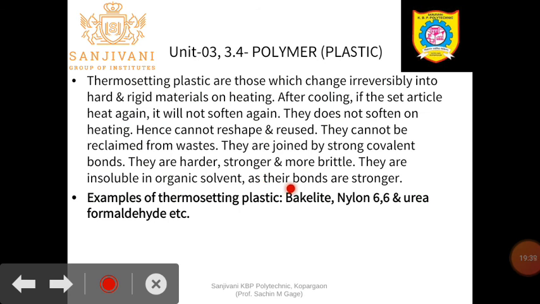Why are they not soluble? Because their bonds are strong, especially the covalent bond, ionic bond and coordinate bond. We studied the examples and types of bonds in unit one. Mostly, if the bonds are quite hard, then that material is not easily dissolved in a solvent. Okay.